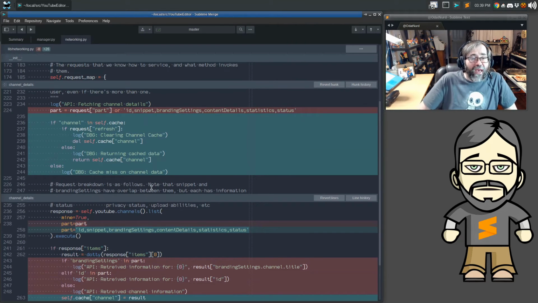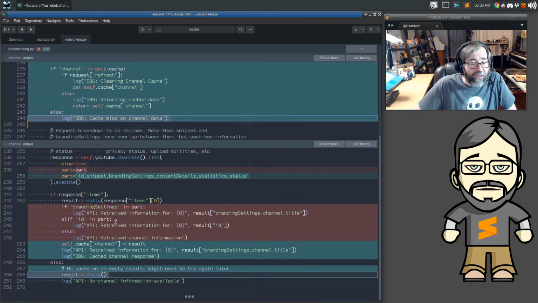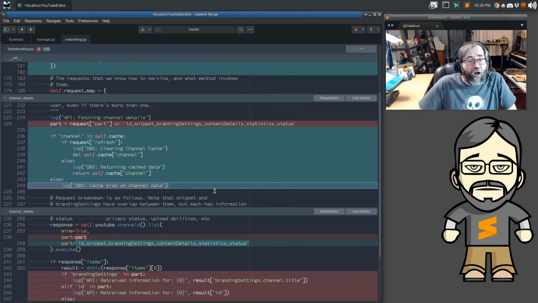So what we end up with is, the very first time you request channel information, it comes in here. It's going to say cache miss because it hasn't actually happened before. It's going to make the request. It's going to store the result in self-cache channel, just like so. The next time a call comes through,